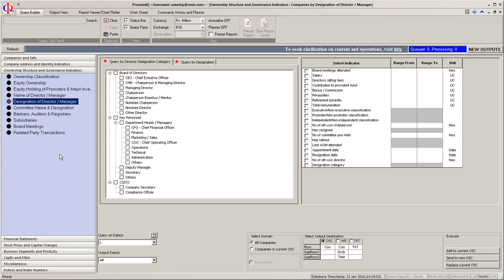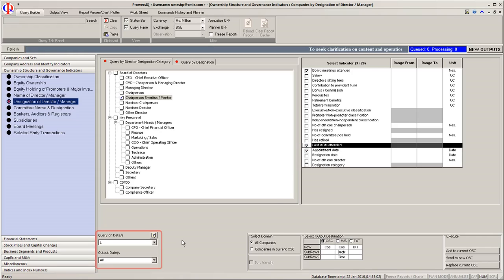The first step is to click on the checkbox of the Director designation category, Chairman Emeritus or Mentor. The second step is to select the indicators from the Select Indicator box. Let us select the indicators Board Meeting Attended, Appointment Date, Has Resigned, and Last AGM Attended.